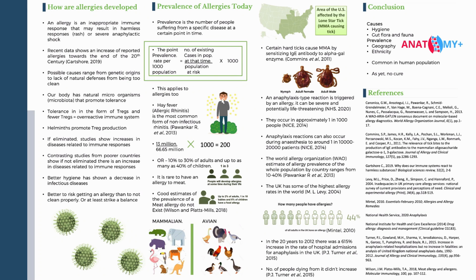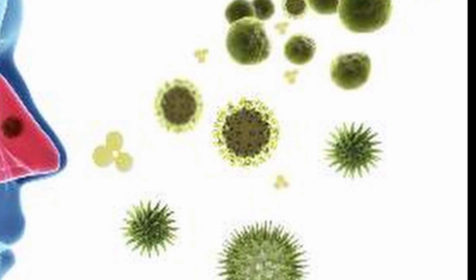In epidemiology, prevalence is the number of people suffering from a specific disease at a certain point in time. It is easy to work out the point prevalence rate of a disease by using this simple equation: number of existing cases in the population at that point in time, divided by the population at risk from that specific disease, multiplied by 1,000. This can be applied to any allergy, such as allergic rhinitis.